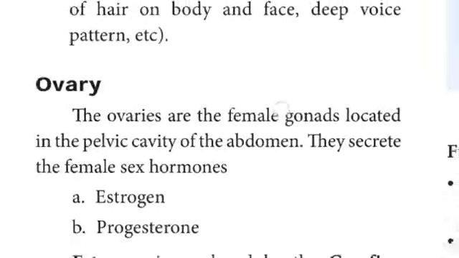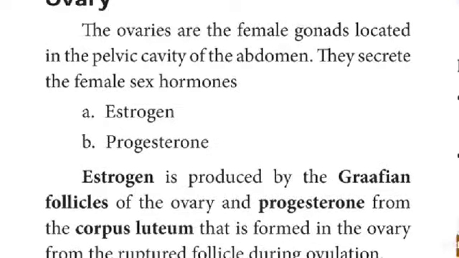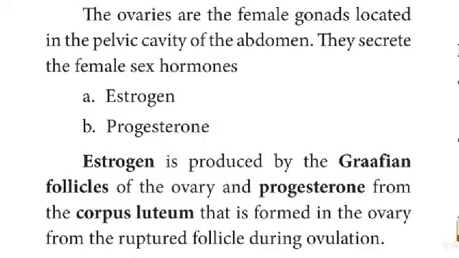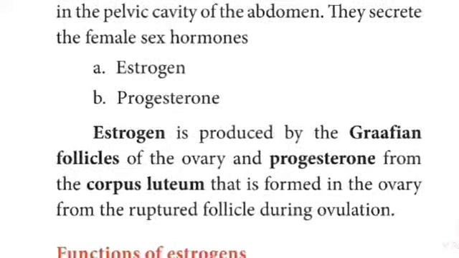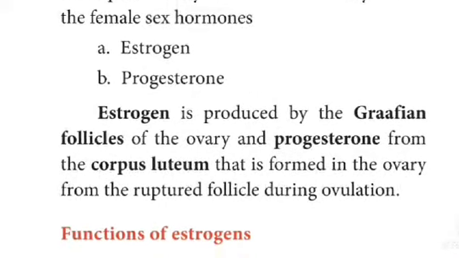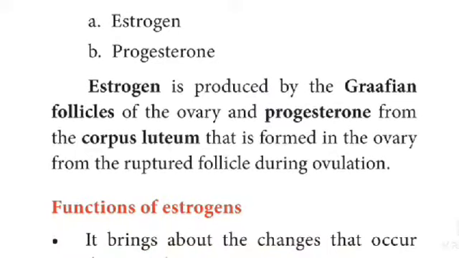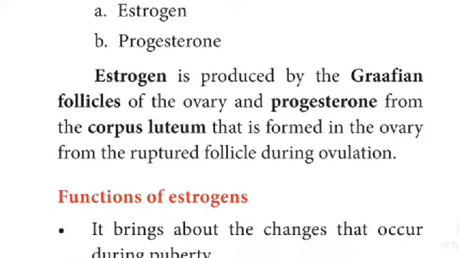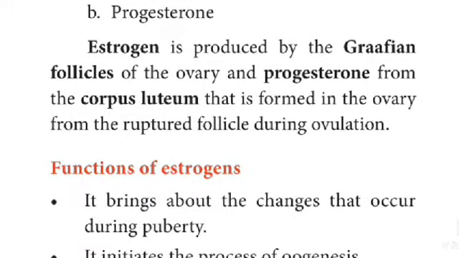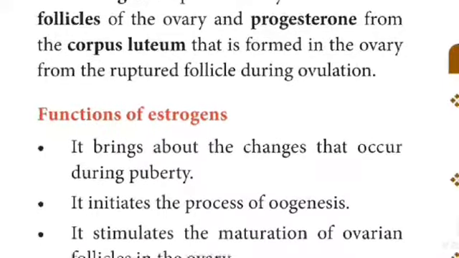Ovary. The ovaries are the female glands located in the pelvic cavity of the abdomen. They secrete the female sex hormones, estrogen and progesterone. Estrogen is produced by the Graafian follicles of the ovary and progesterone from the corpus luteum that is formed in the ovary from the ruptured follicle during ovulation.